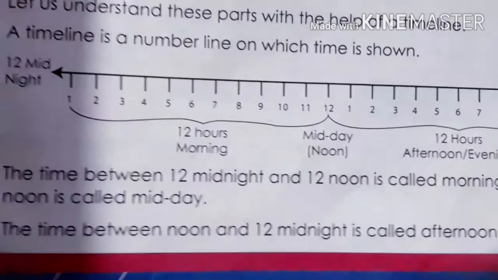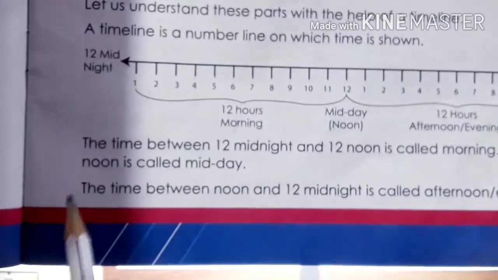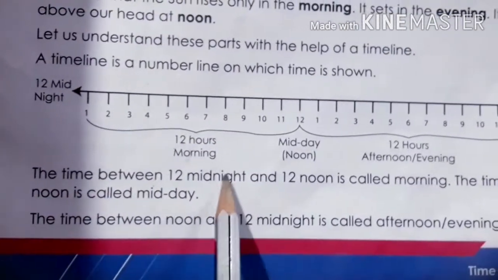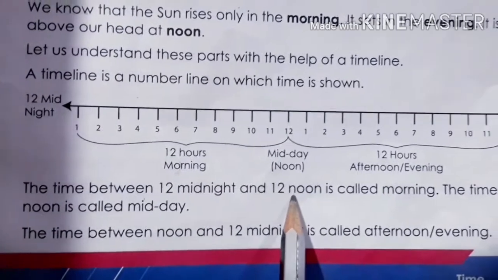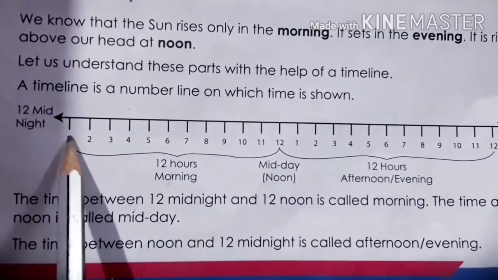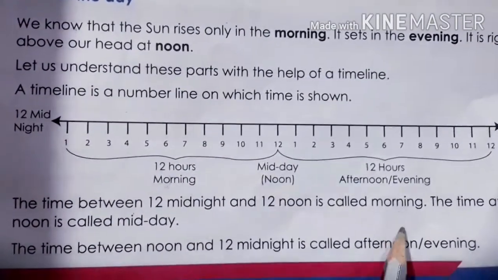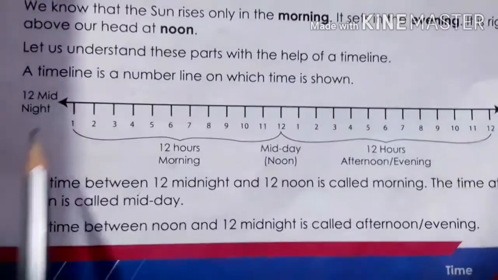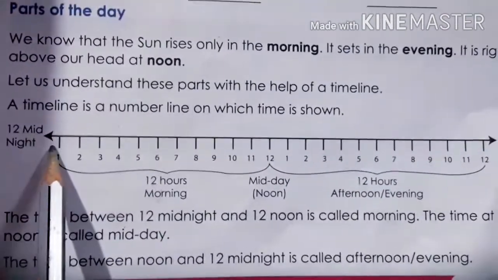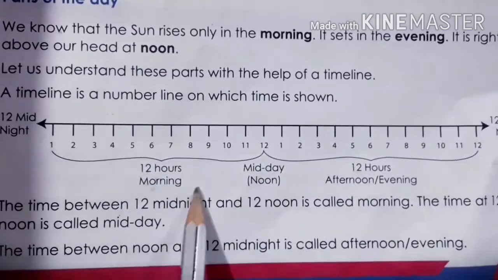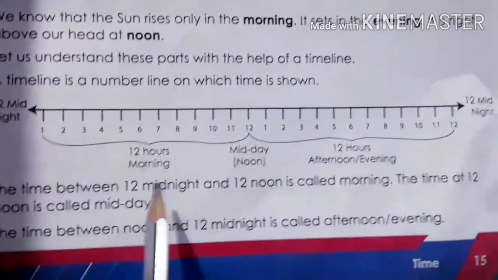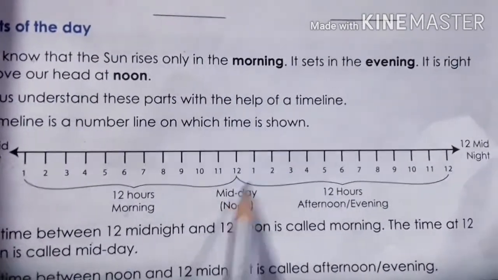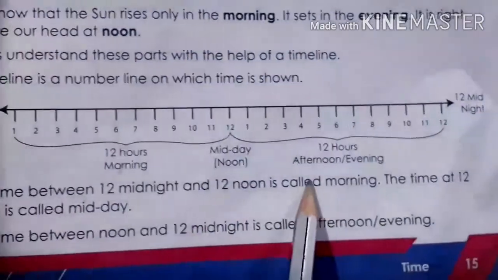Next, children, you can see here the time between 12 midnight and 12 noon. What is it called? Morning. The time between 12 midnight and 12 noon is called morning. And then the time between midday and midnight, what is it called?